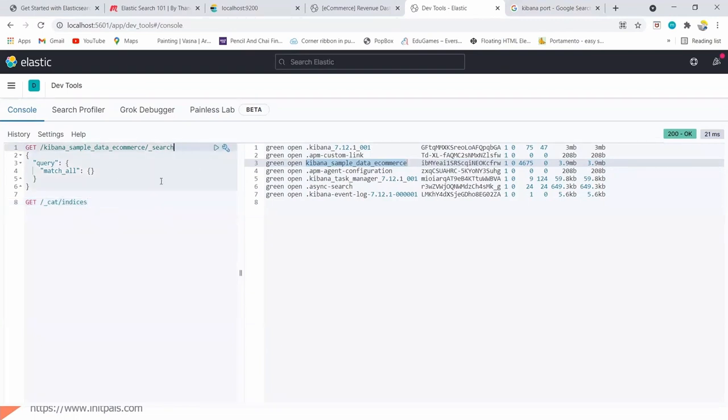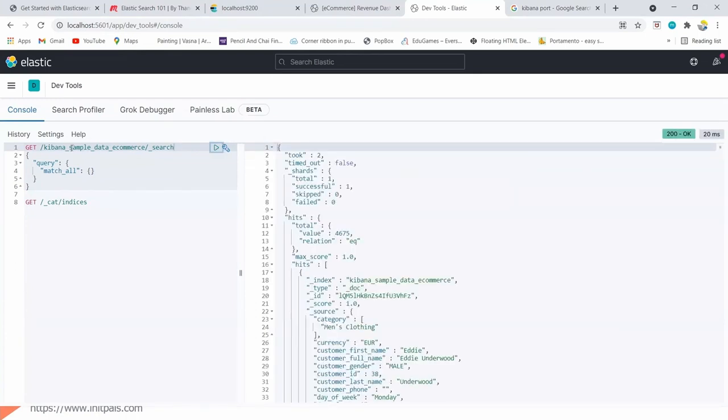Now I am running a basic Elasticsearch query. If I need to get some data or interact with Elasticsearch, I can use this. Right now I am passing a command here. This is the index name, then this is the search command, so I need to search it, and then this is the query.